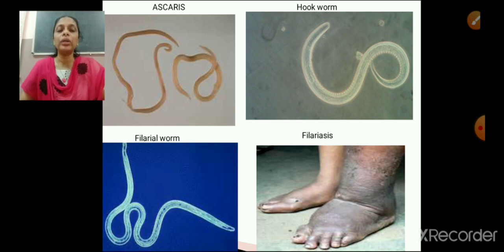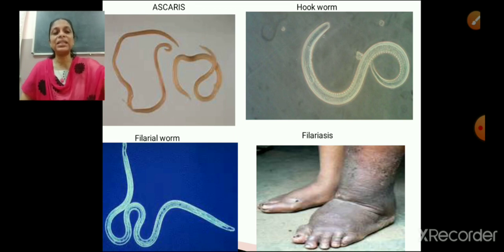In the next picture you can see a part of the leg which is swollen. This filarial worm causes that disease, filariasis. That is swelling on the body parts, especially the lower limbs, towards the leg region. Hope it's clear. So that is all about phylum Aschelminthes.